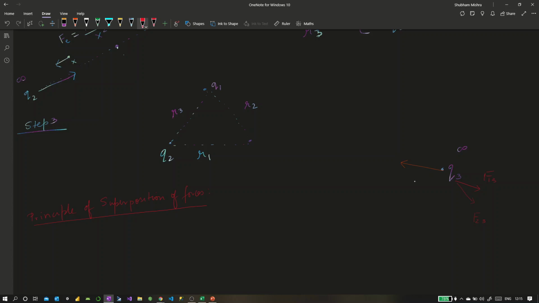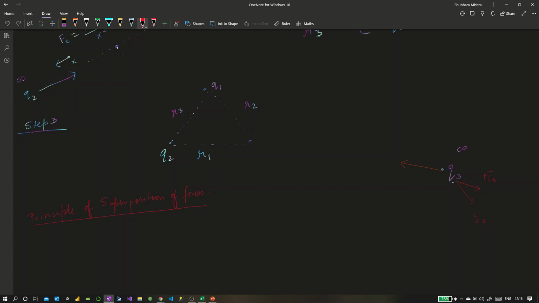By that I mean, if I want to consider the overall effect of these two forces, I can consider them individually, and when I add them up, that would be nothing but the overall effect. So we can consider them individually, and that's what we are going to do. This will simplify our problem.